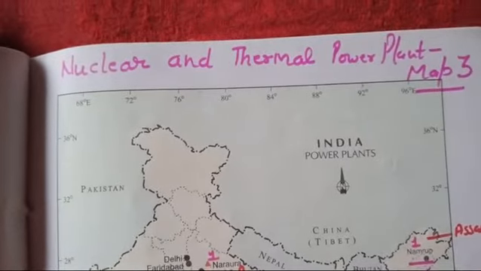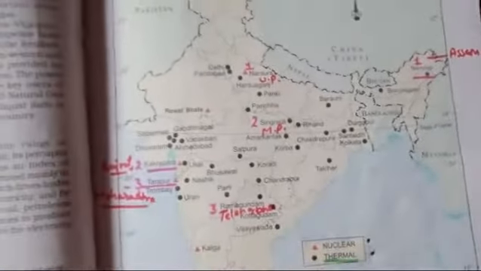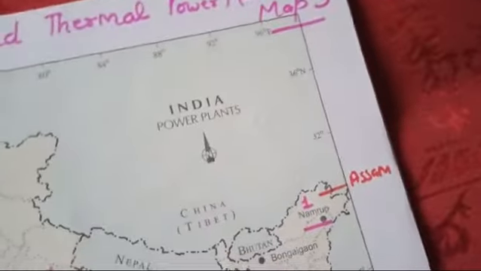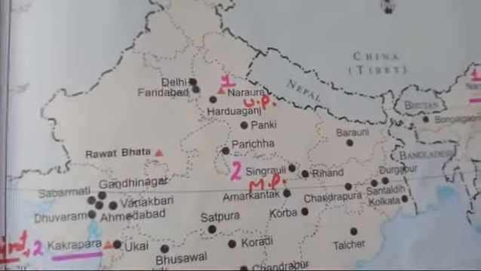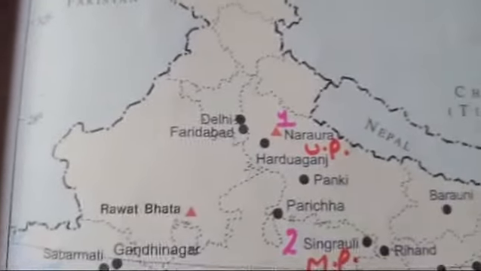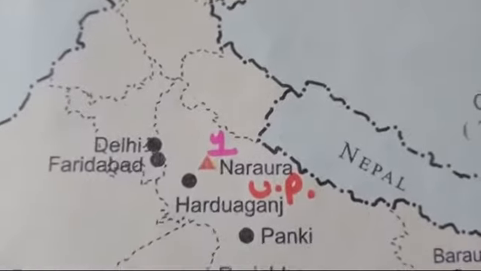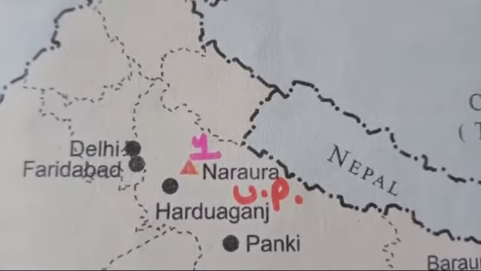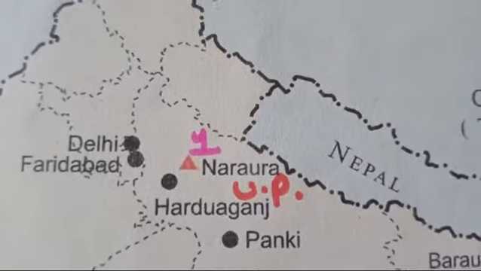Now the third map of this chapter, which is included certain nuclear and thermal power plant of India in the outline political map of geography, and it will be map number 3rd. So under nuclear power plant, you have to locate first Narora, and Narora is in UP. This is the first nuclear power plant which you have to locate.